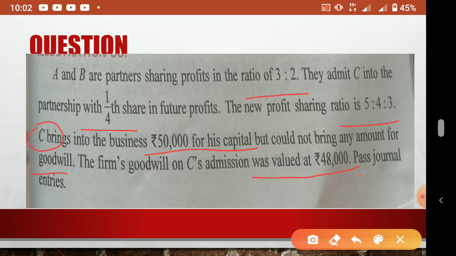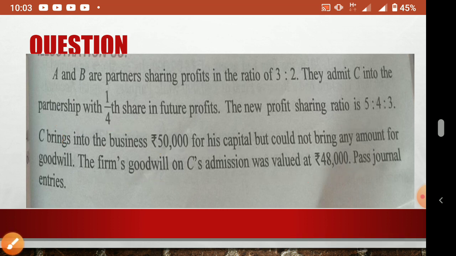So here the goodwill of the firm. Remember, firm's goodwill is given. This is not his share of goodwill. Firm's goodwill means overall goodwill of the firm. Now he will not give the full amount of goodwill. So 48,000 is the total goodwill of the firm. He will give only his share. So his share we have to calculate and then we will pass the journal entry.